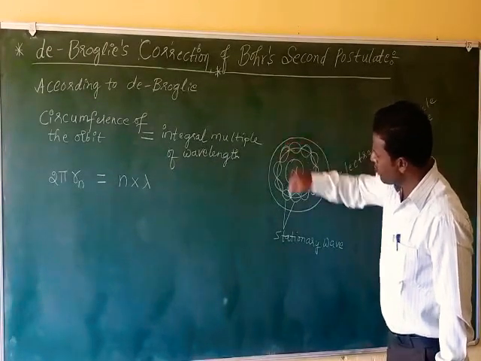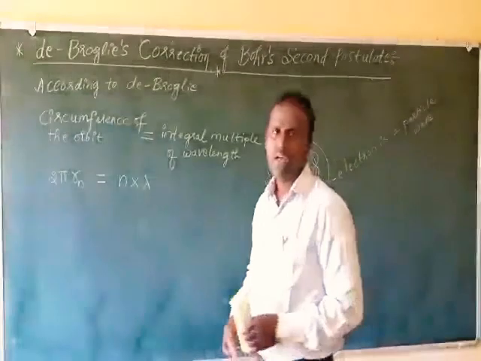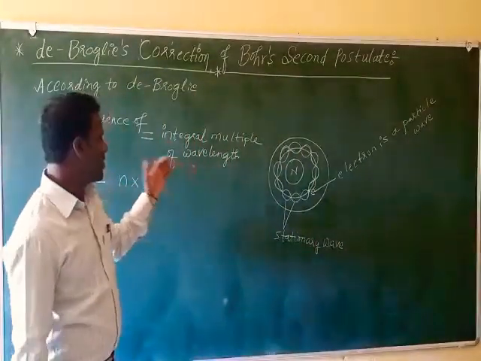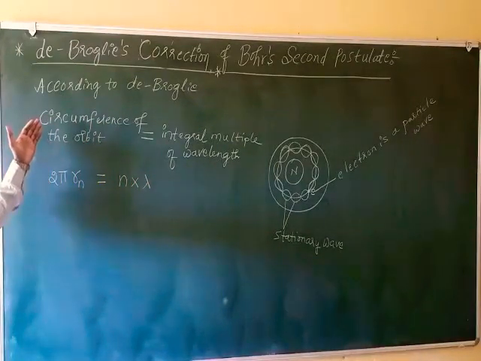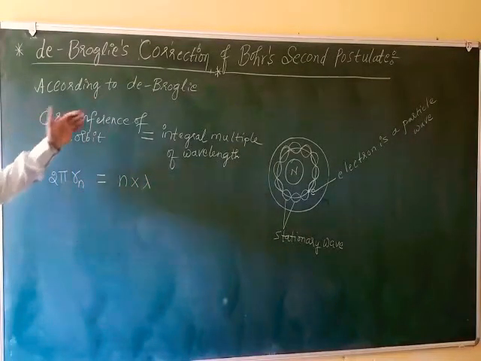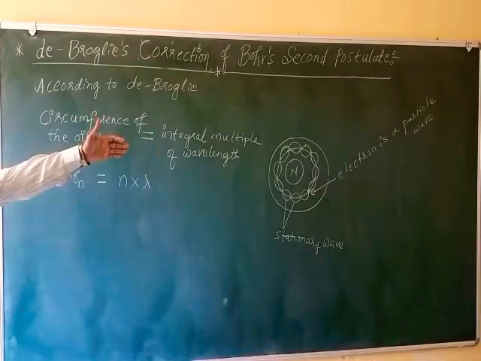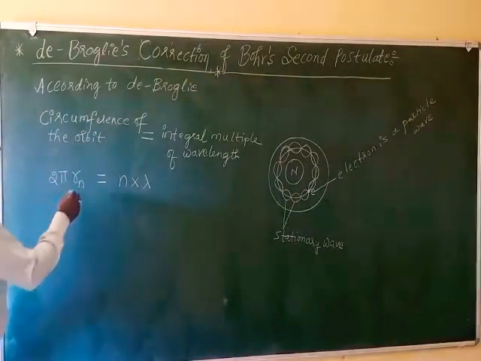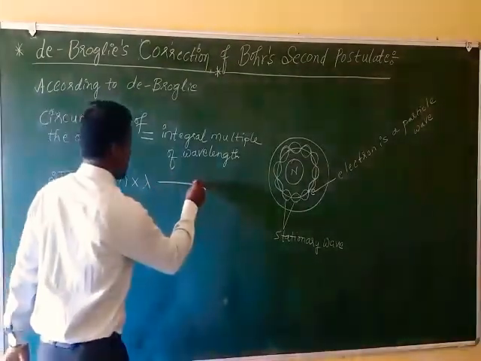See here. So a wave that closes itself is called a stationary wave. For a stationary wave, the circumference of the orbit where the stationary wave is traveling equals an integral multiple of wavelength, that is 2 pi rn equals n lambda. Equation number 1.